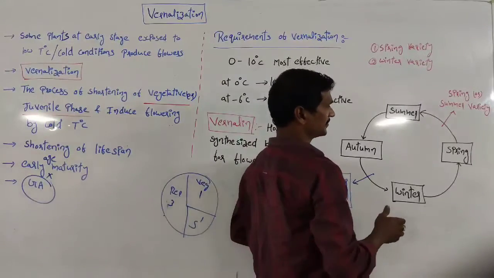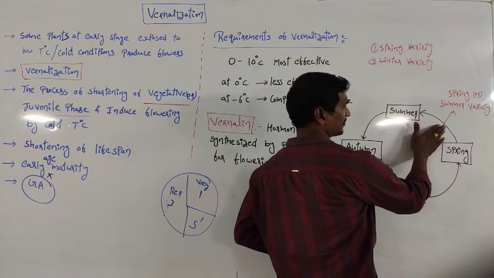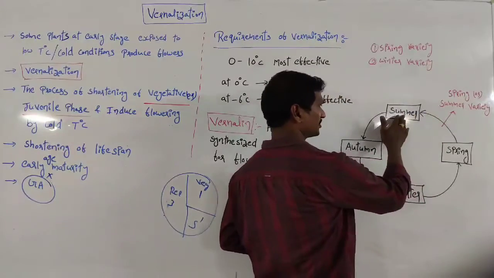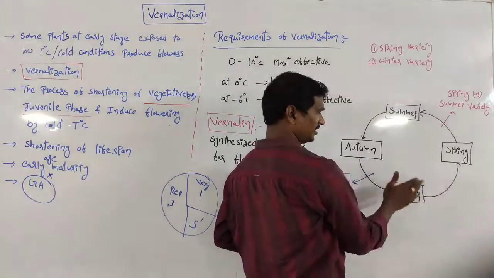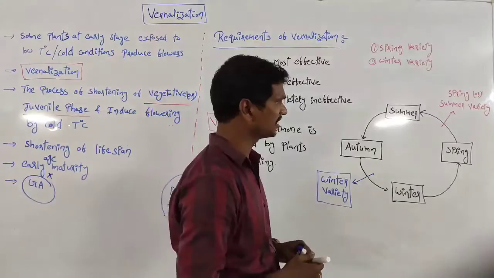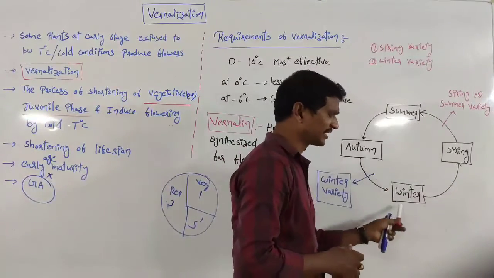Generally, the spring variety plants are planted in spring, then summer, autumn, and winter, and then the yield is obtained. That is about the spring variety case.